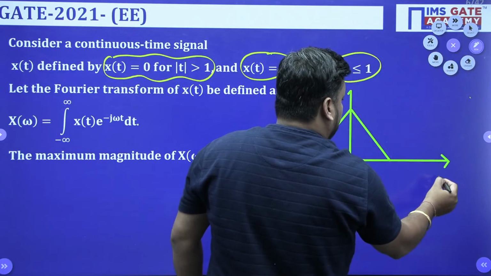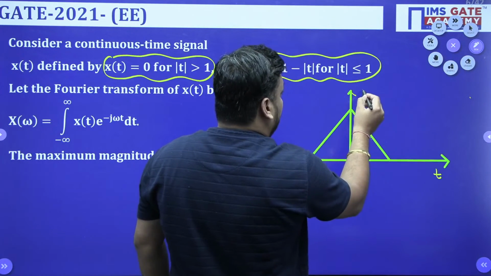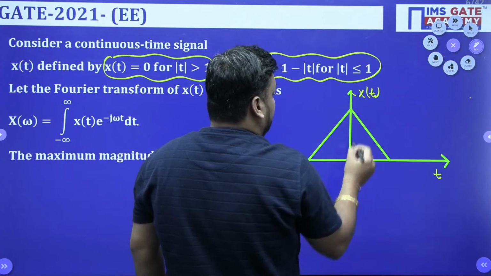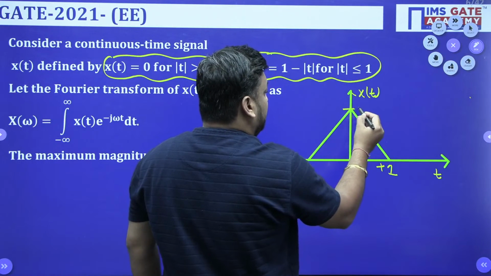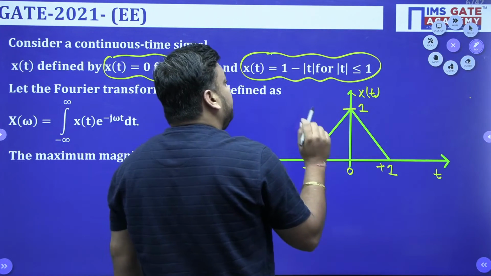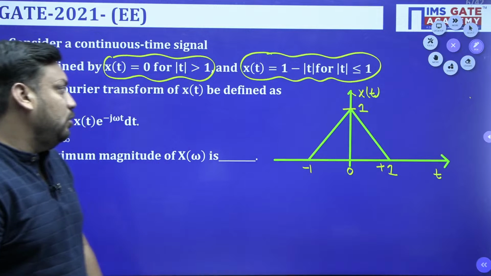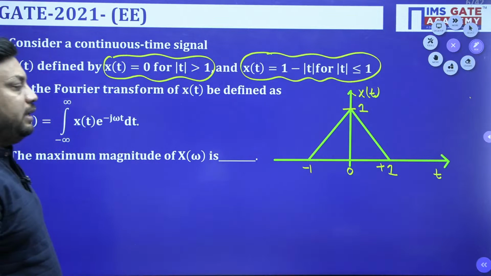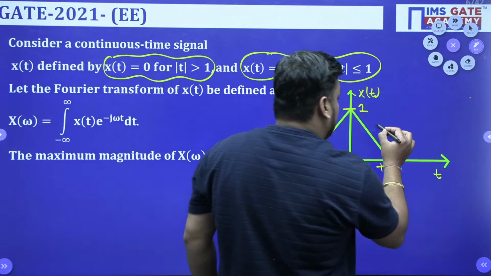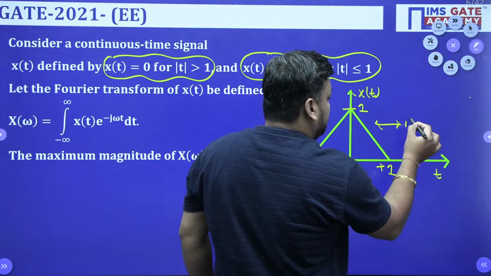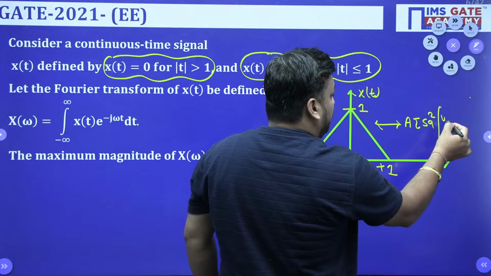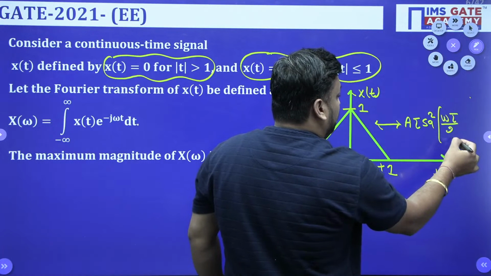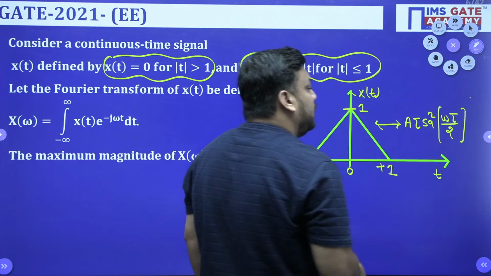So now you should tell me, beta, what you will get? You will get the signal x(t) where the duration is from -1 to +1 and the magnitude is also 1, and it will give you a triangular pulse only, yes or no? And we all know that as far as Fourier transform is concerned, the triangular Fourier transform is nothing but A tau Sa squared of omega tau by 2.